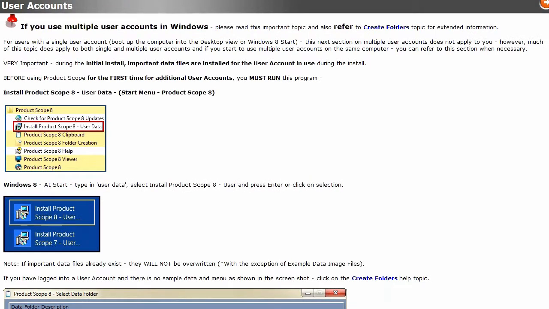If you use multiple user accounts in Windows, please read the help topic, User Accounts. Very important, during the initial install, important data files are installed for the user account and used during the install. Before using Product Scope for the first time for additional user accounts, you must run this program: Install Product Scope 8 User Data.